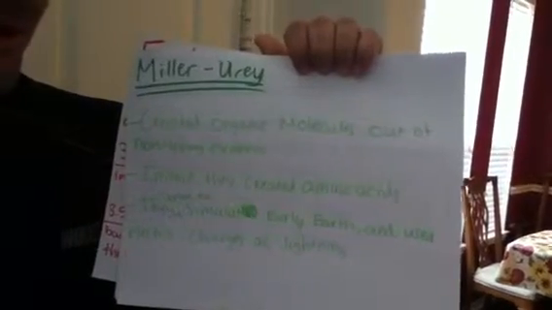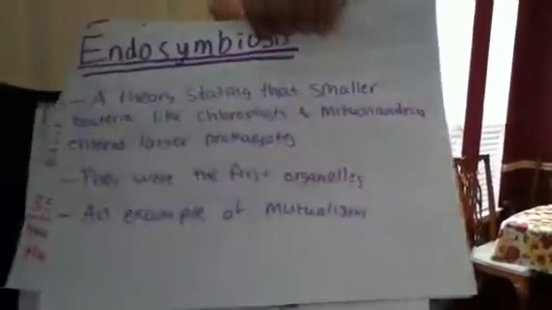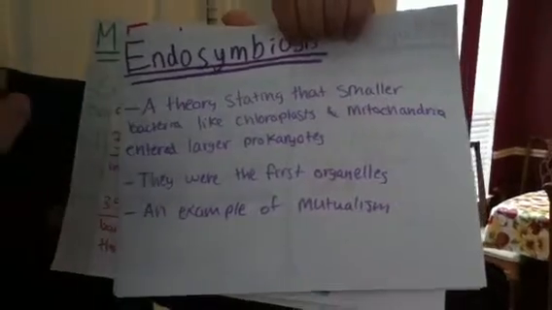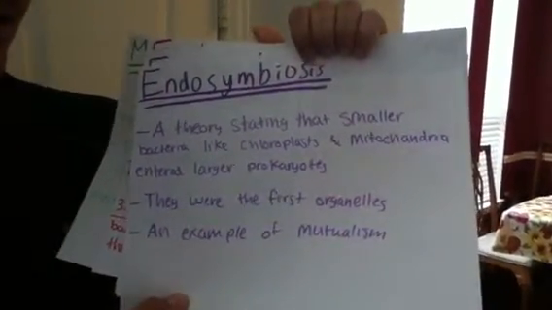What the heck? How's that possible? Organic organisms appearing from non-living matter? Two scientists named Miller and Urey created amino acids out of non-living compounds, and they simulated early Earth. How did these weird bacteria evolve into eukaryotes? It was a theory called endosymbiosis that states bacteria like chloroplasts and mitochondria entered larger prokaryotes, creating the first eukaryotes.